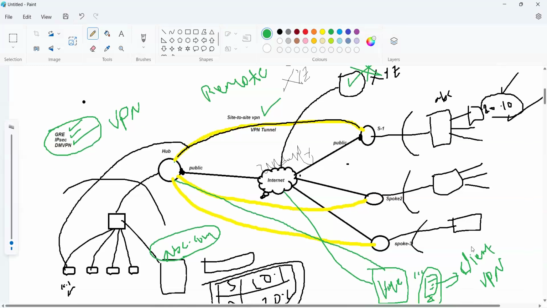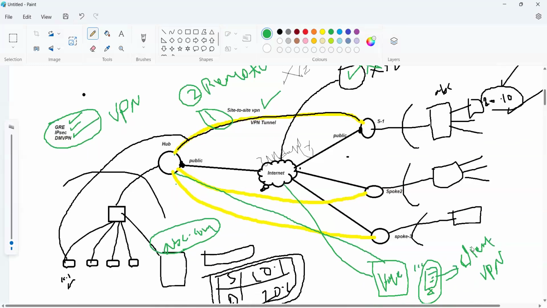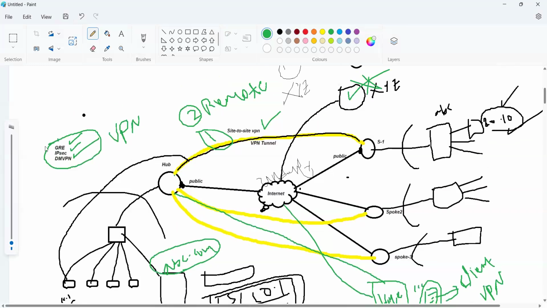So we mostly have two types of VPNs. One is site-to-site VPN, and the second one is remote site VPN. For VPN configuration, we have three types: GRE, IPSec, and DM VPN. Apart from that, we have different VPNs also, MPLS and L3 VPN. Those are different technologies.